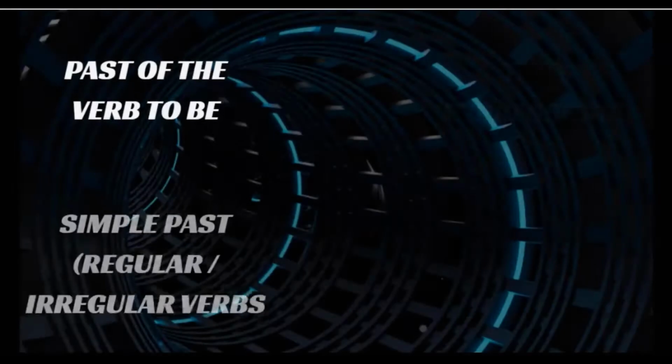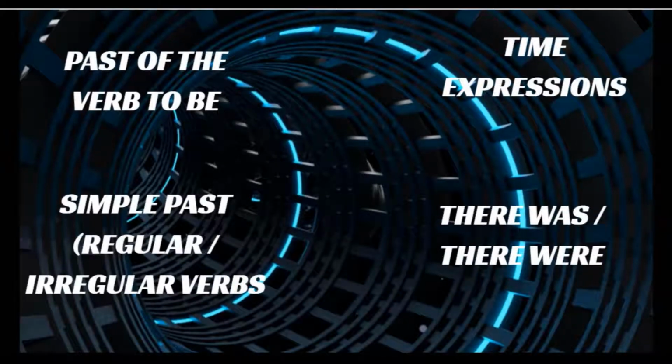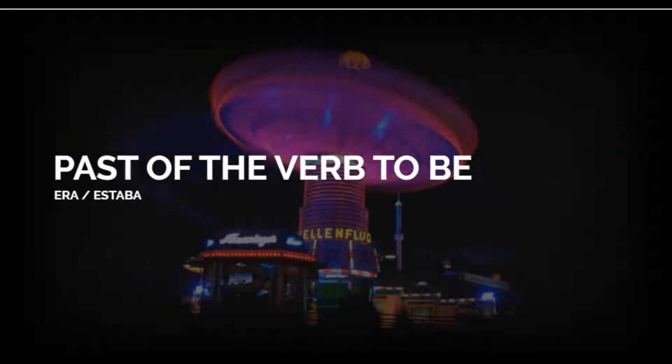Today we're gonna check some topics like past of the verb to be, simple past talking about regular verbs and irregular verbs, and the time expressions. First of all, the past of the verb to be. That means se era o estaba en pasado.